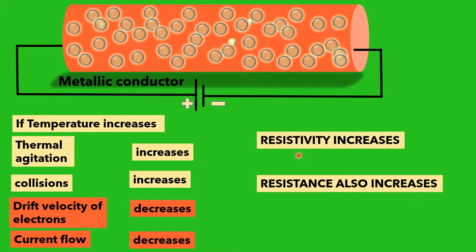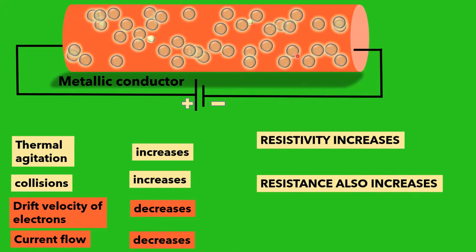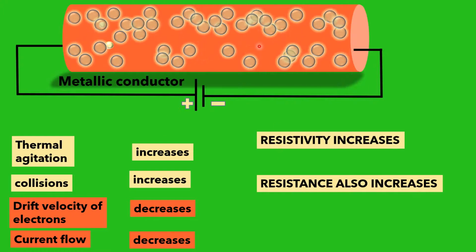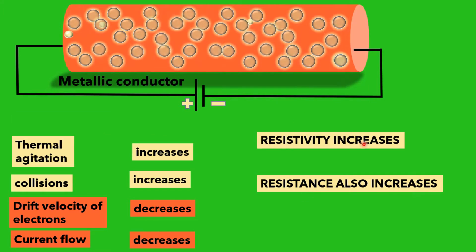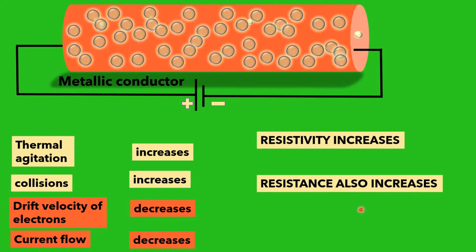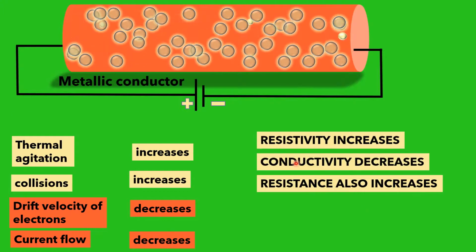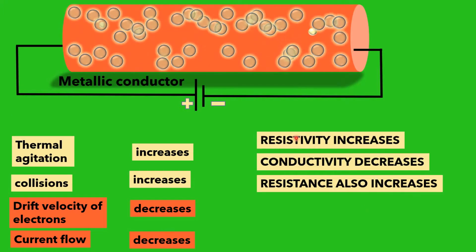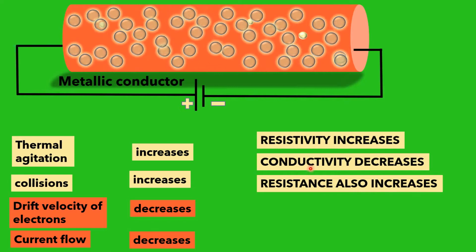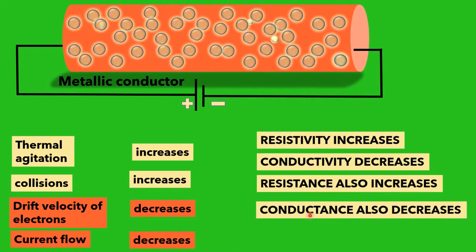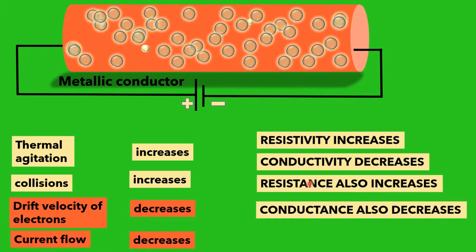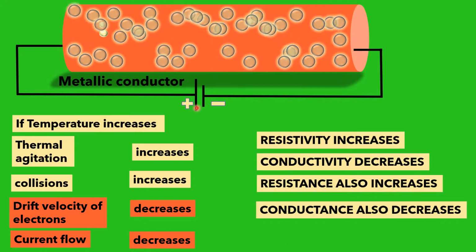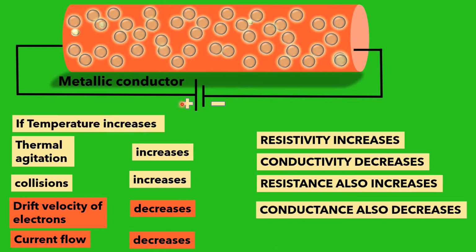It is understood that if the resistivity increases, the resistance also increases. We already discussed that resistivity is the property of this particular material and resistance is the characteristic of this particular material. Whereas resistivity and conductivity are inversely proportional to each other, therefore conductivity decreases, and the conductance also decreases. Because the current flow decreases, conductance also decreases. So this is what happens when the temperature increases in the case of a metallic conductor.